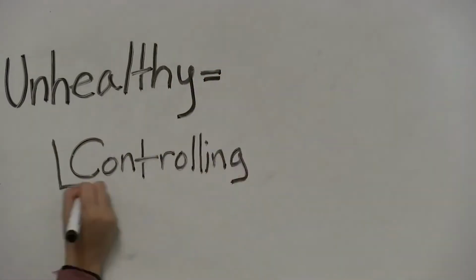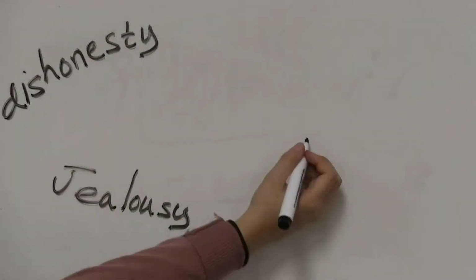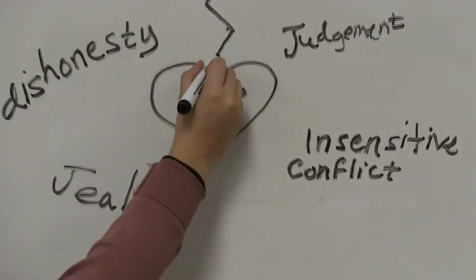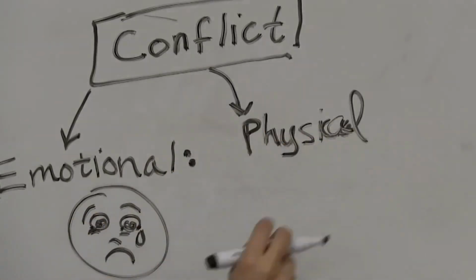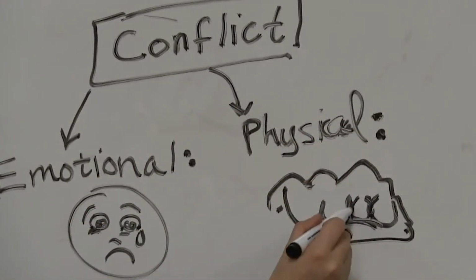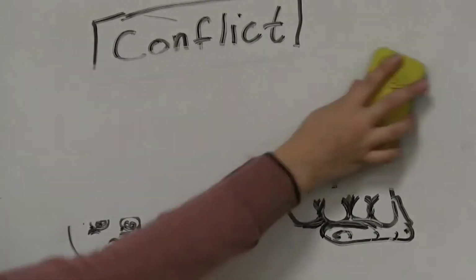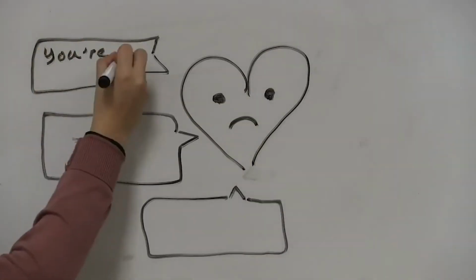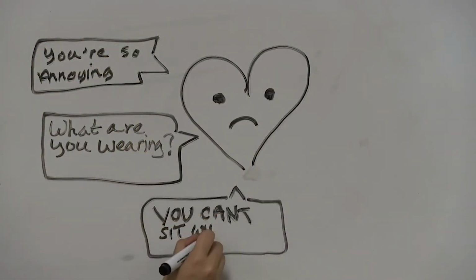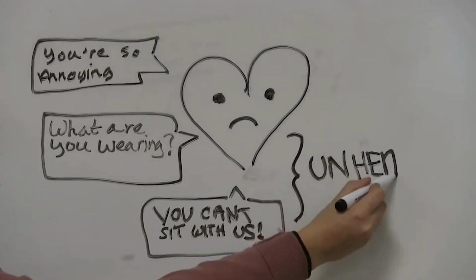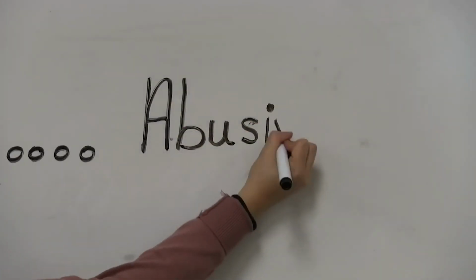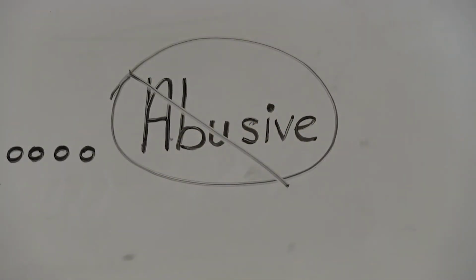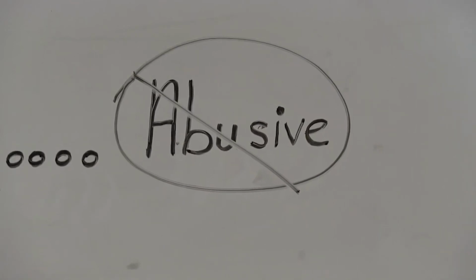These relationships are characterized by dishonesty, jealousy, judgment, and insensitive conflict. Let's talk about conflict. Conflict can be emotional or physical and can be passive or aggressive. If your friends are constantly putting you down or making you feel inferior to them, this is unhealthy passive conflict. This can also include embarrassing you in front of others, pointing out your insecurities, or even purposely excluding you from your friend group to make you feel isolated or unwanted.